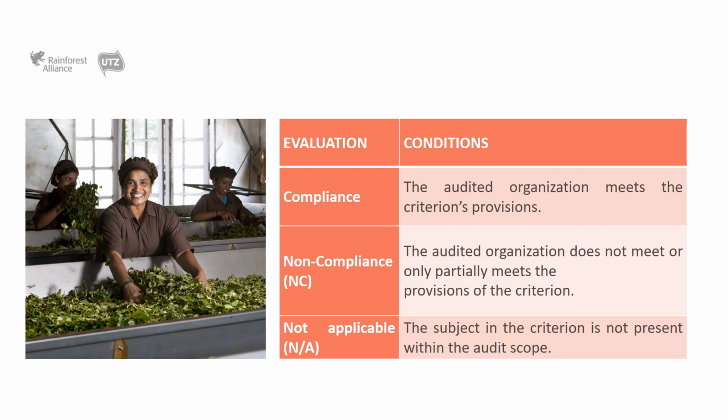Regardless of the type of criterion that is being audited, these will always be evaluated as: in compliance, when the audited operation complies with the provisions of the criterion. Non-compliance, when the audited operation does not comply or only partially complies with the provisions of the criterion. Or not applicable, when the criterion element is not within the scope of the audit.